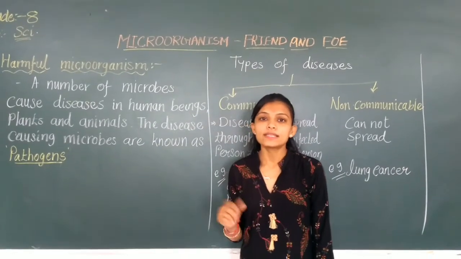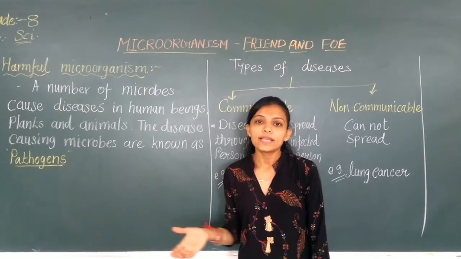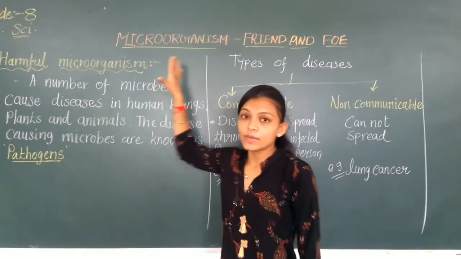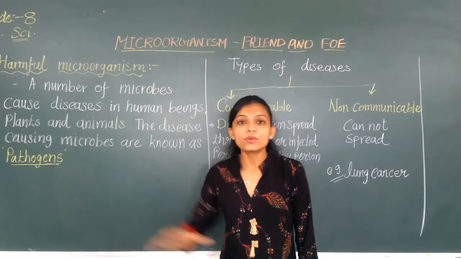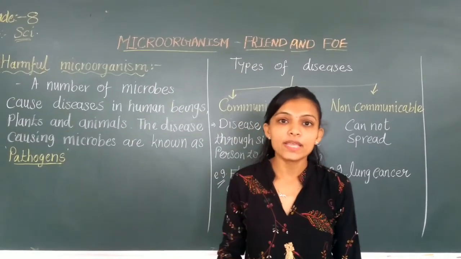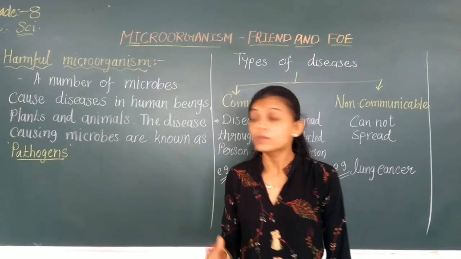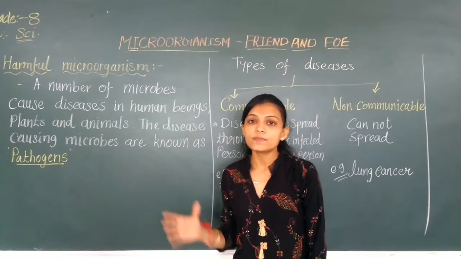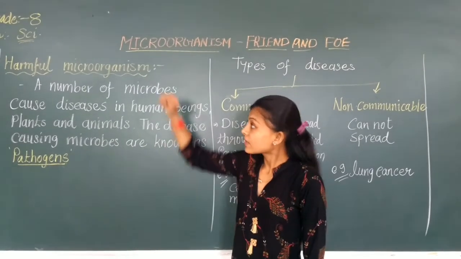हमने भी सुना है कि एक सिक्के की दो साइड्स होती हैं, एक साइड सही होती है और एक साइड गलत होती है. Same like in microorganisms, in microbes. There are so many microorganisms which are harmful to human beings, plants and animals also. Now we will discuss how they are harmful to human beings, plants and animals.